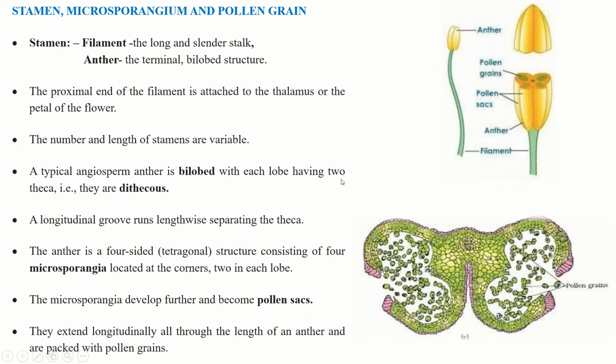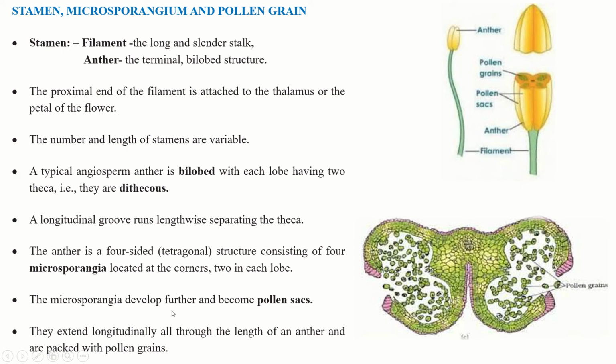You can see the anthers are four-sided, structures consisting of four microsporangia. Now this is one microsporangium. You can see here, this is 1, 2, 3, 4, located at the corners, two in each lobe. So this is one lobe and this is another lobe, two in each lobe.